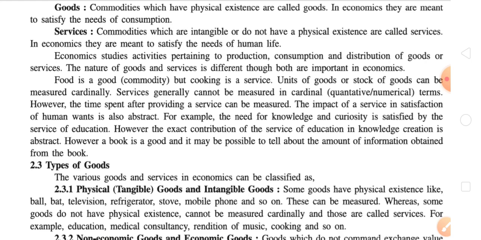Units of good or stock of goods can be measured cardinally. We have two different points: the first one is cardinal measurability and the second one is ordinal measurability. Cardinal measurability means we can quantify them, or we can measure them in numerical terms. So, units of good or stock of goods can be measured cardinally, that is, we can measure in number of items or number of units, like I have 2 shirts or 3 shirts or 5 shirts, or I have 2 pairs of shoes, 3 pairs of shoes, etc.